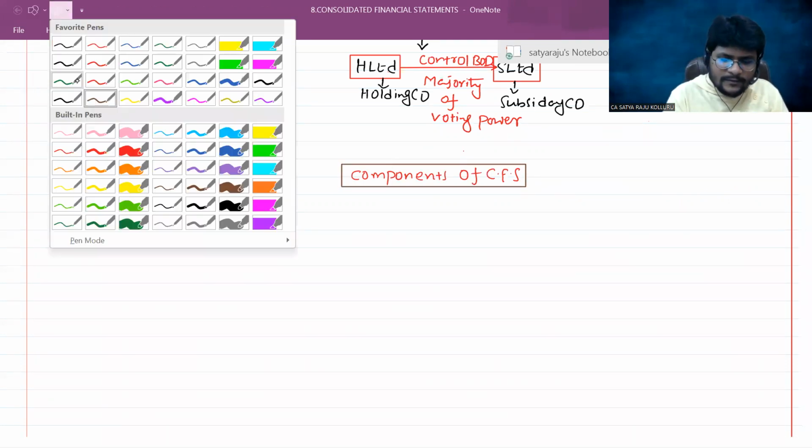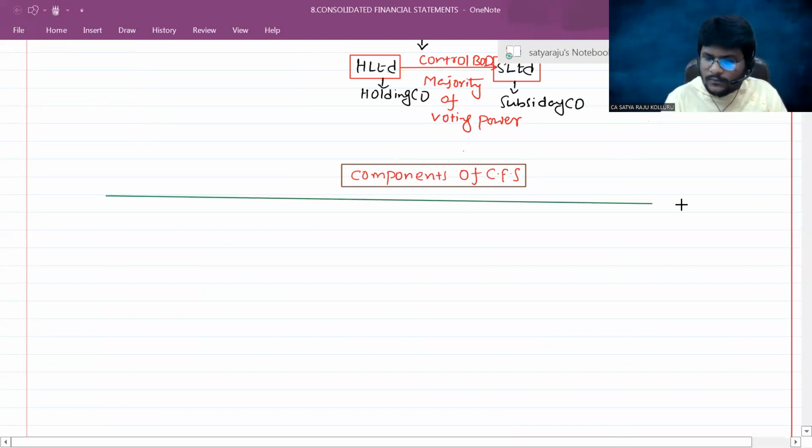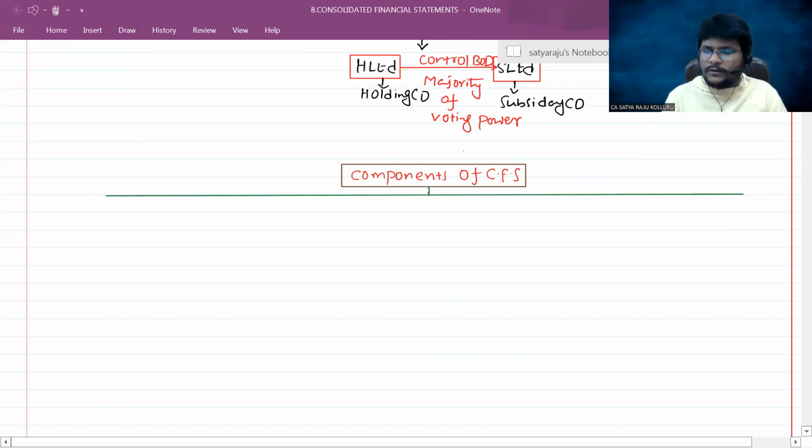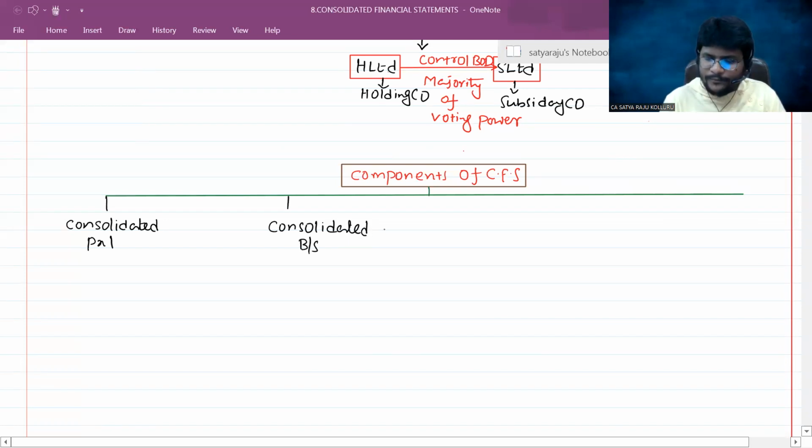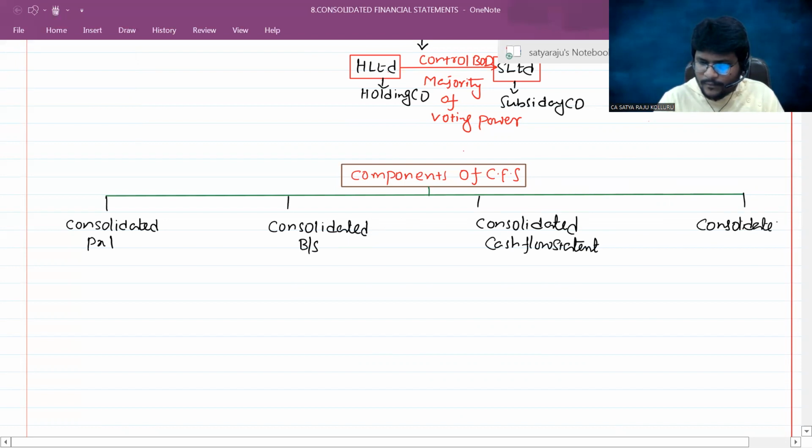Consolidated financial statements contain consolidated P&L, consolidated balance sheet, consolidated cash flow statement, consolidated notes to accounts and explanatory statements.